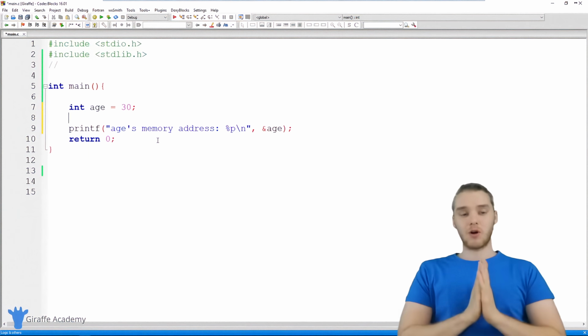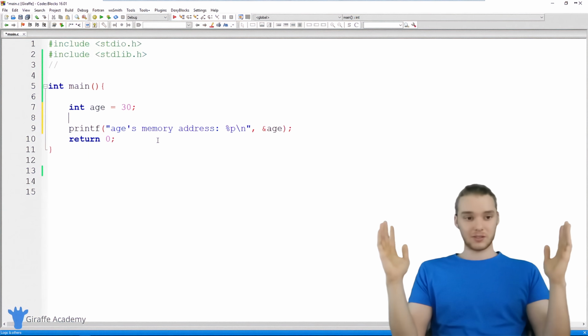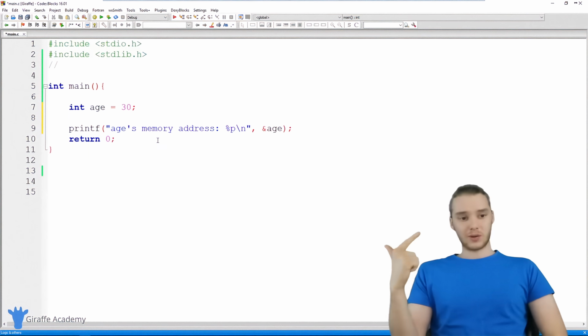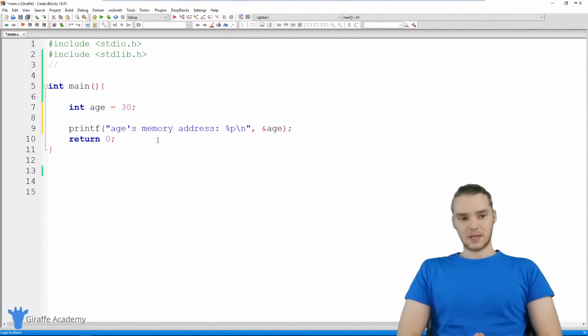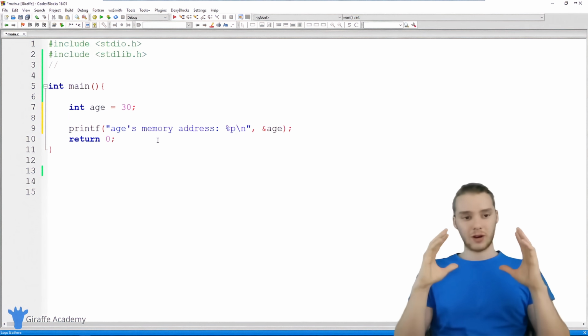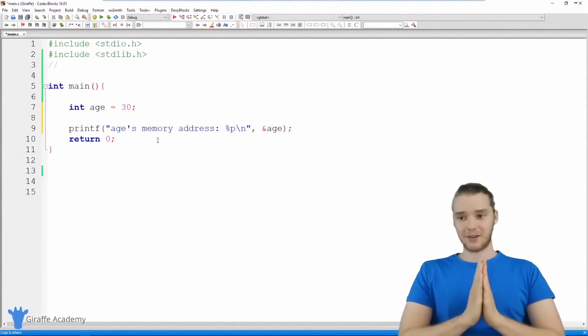It's very simple. People overcomplicate pointers, and they don't have to be overcomplicated because it's just another type of data, just like an integer or a double. But instead of being a whole number or a decimal number, it's a memory address. So hopefully that makes sense. And I hope that you guys don't try to overcomplicate this too much because it doesn't have to be.